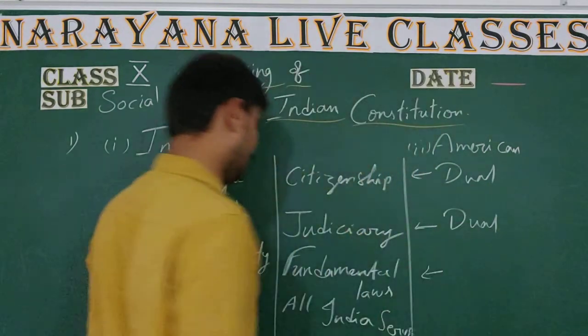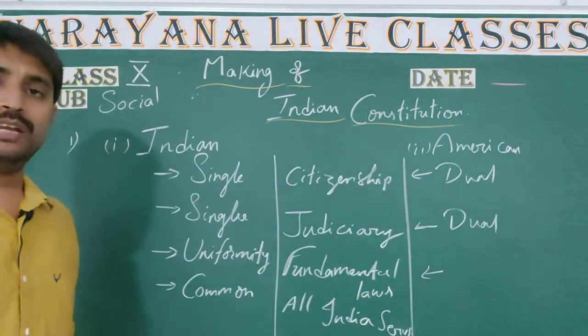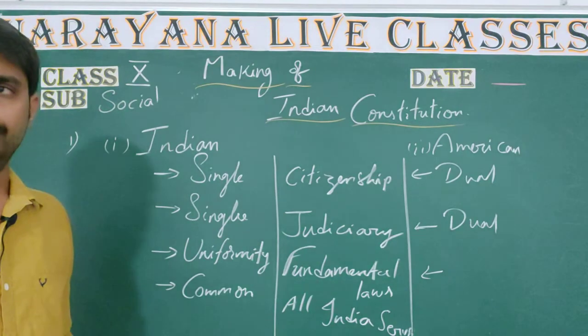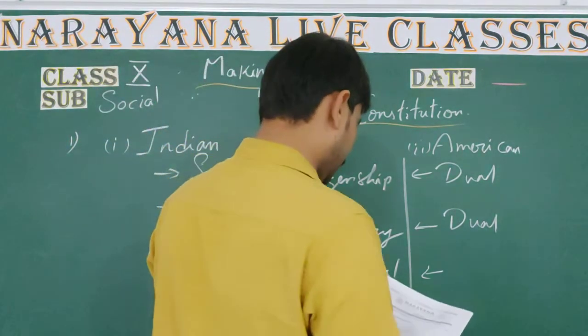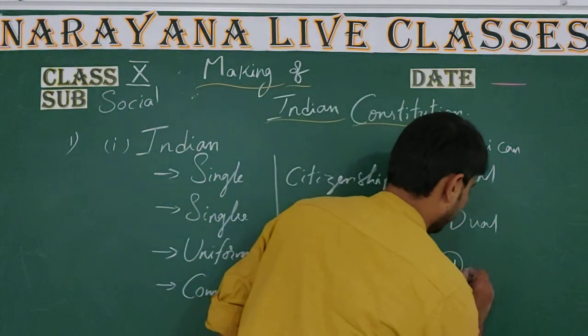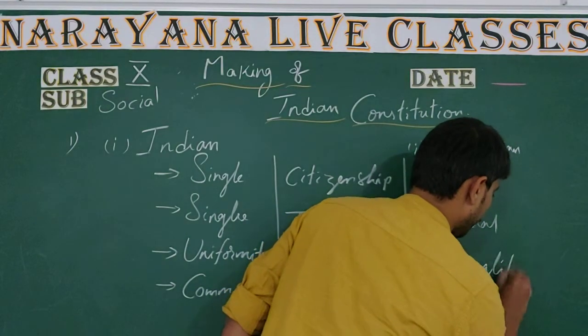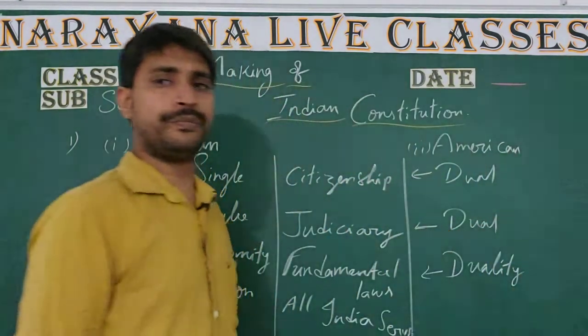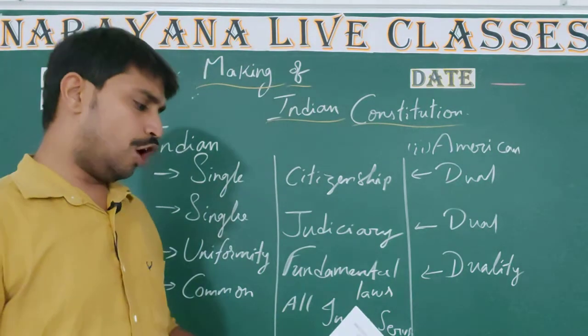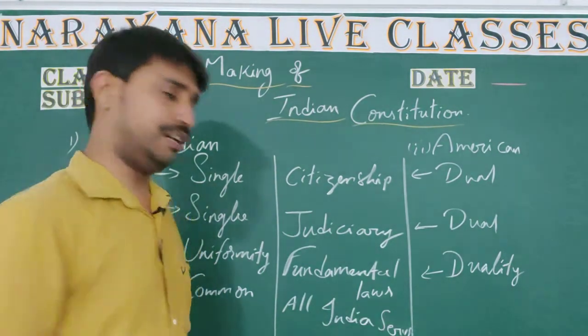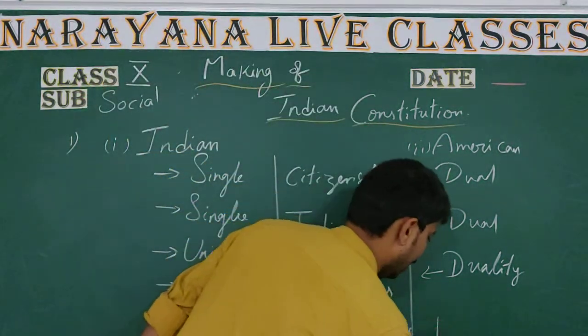And coming to the next one, uniformity in fundamental laws will be taken in Indian federalism, but here it is duality in fundamental laws. And the last one is common all India services. Here it is duality of services.